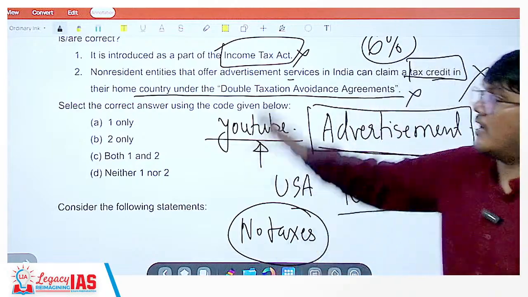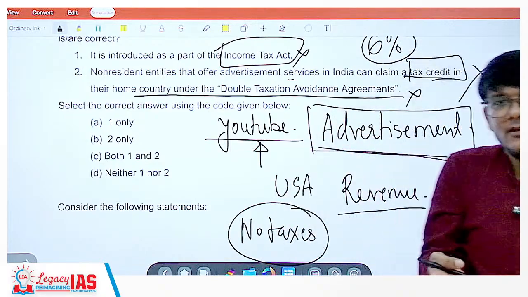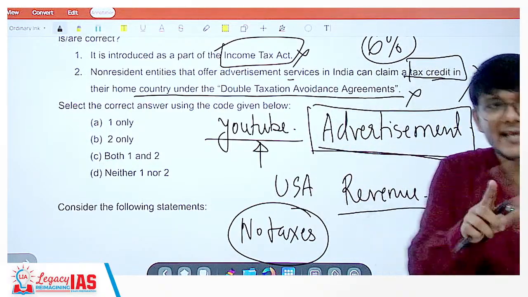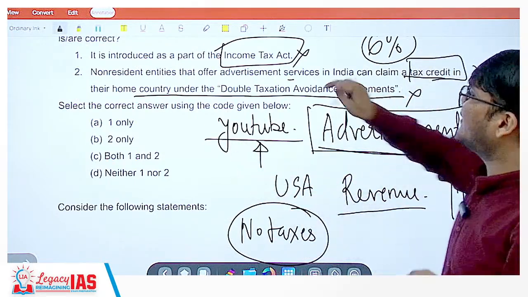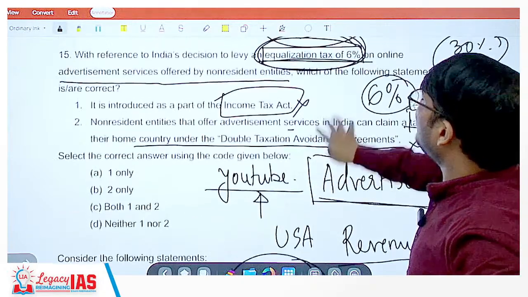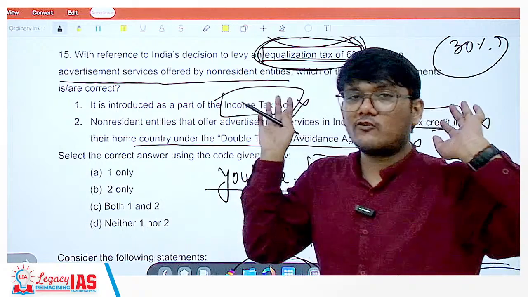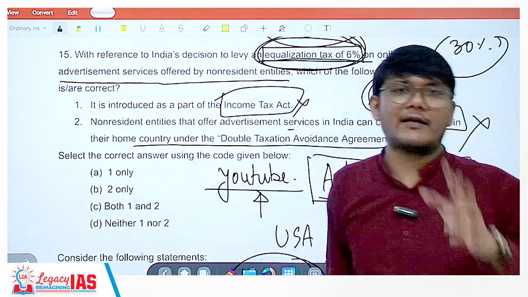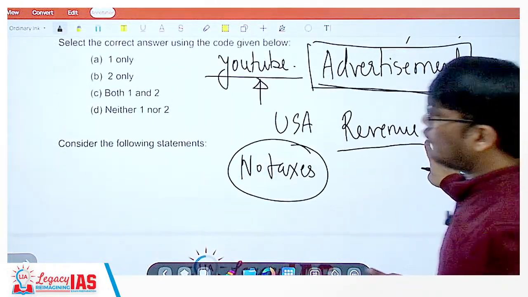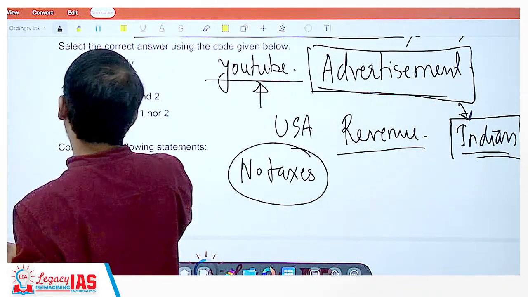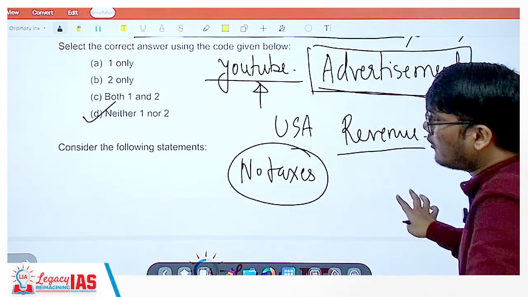For example, if India had said we will also charge you 30% as income tax, and the US is also charging them, then they can tell one of the governments, boss, I am already paying here, so I won't pay you there. But this 6% is over and above whatever you may be paying in your country. It is not either this or that, it is over and above, hence there is no such exemption. Clear? So statement 1 is also wrong, statement 2 is also wrong. The correct answer would be neither 1 nor 2.